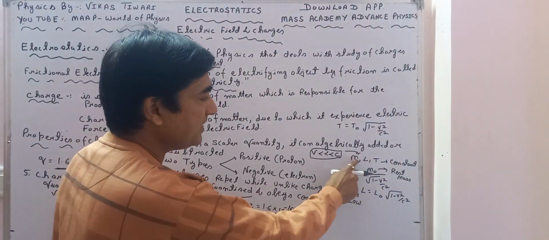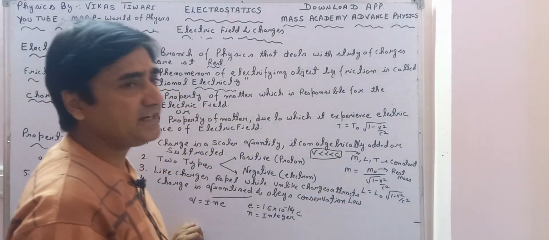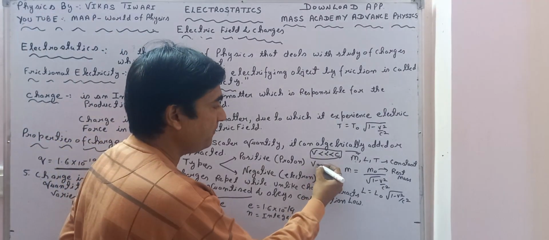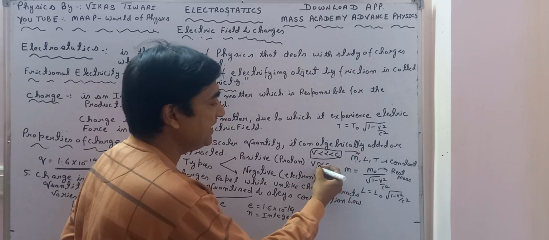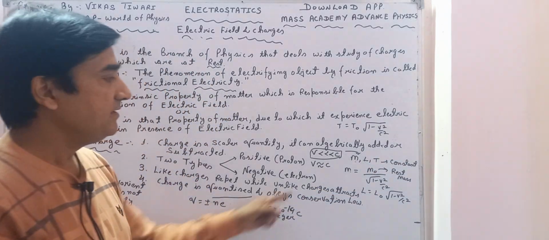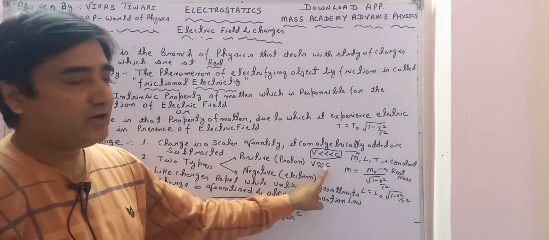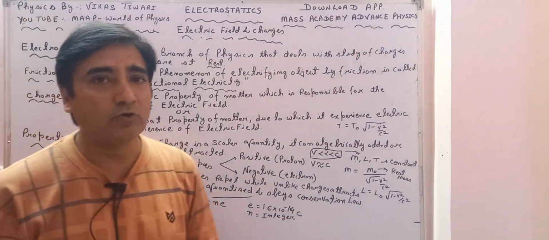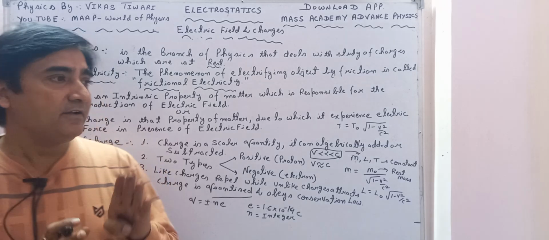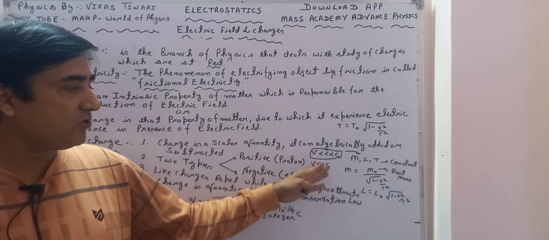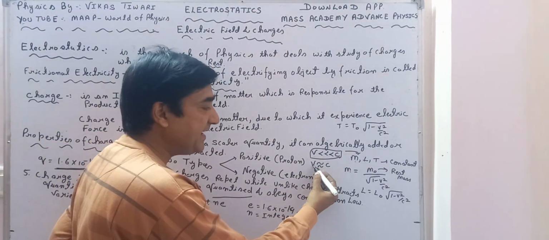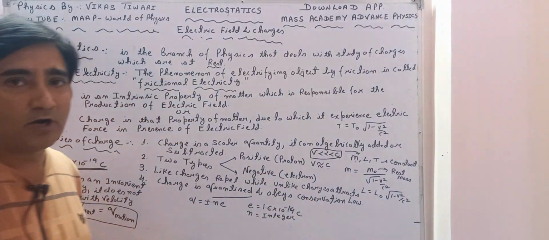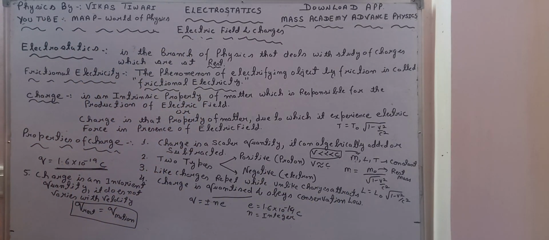Due to motion, these three quantities won't get changed. But if the velocity of the particle approaches nearly equal to the velocity of light, then mass, length, time are no more constant quantities. These are variable quantities. So this is basically called theory of relativity.